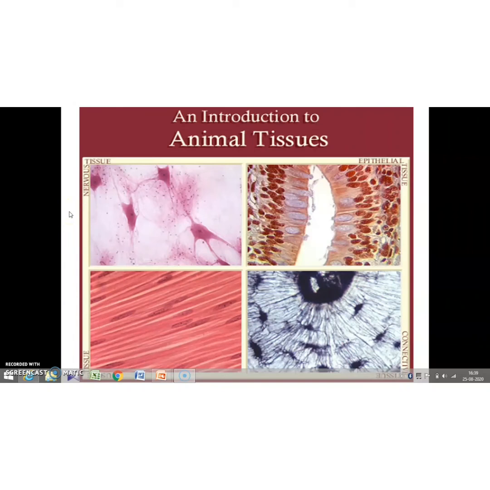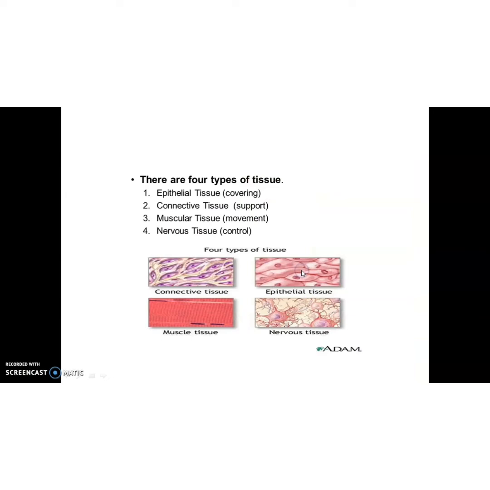We are discussing the lesson tissues, isn't it? Last week we started discussing animal tissues. So last week we discussed epithelial tissue. Then three more tissues are remaining: connective tissue, muscular tissue and nervous tissue. Today we will discuss muscular tissue and nervous tissue. A lot of examples are there in connective tissue, so after discussing these two, in the next class we can discuss connective tissue. Okay. So we completed epithelial tissue.